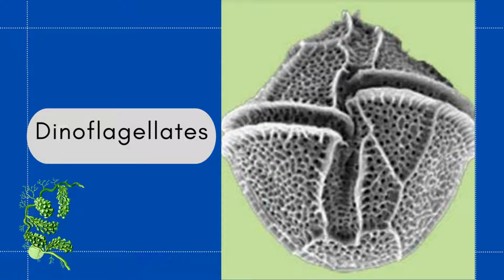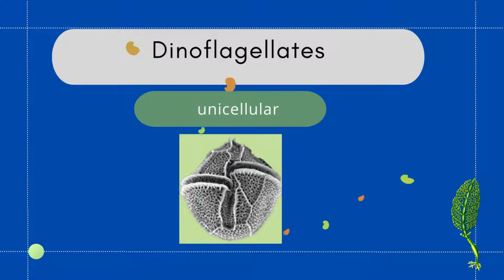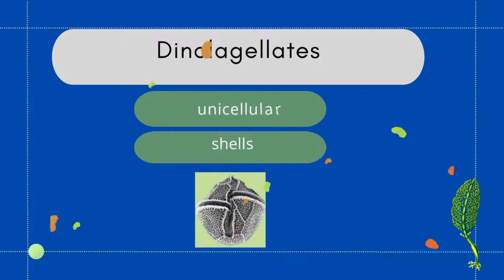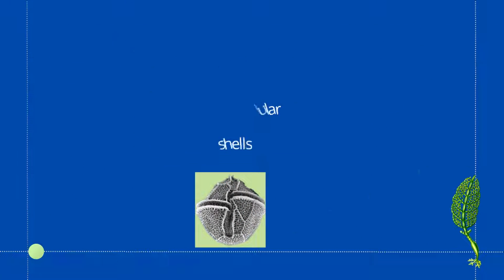The next group of algae is dinoflagellate. Dino mean two, flagellate mean having flagella. Here you can see the diagram of dinoflagellate. One of the most unusual protist phyla is that of dinoflagellates. Most dinoflagellates are unicellular. Their cells are often covered with shells of interlocking cellulose plates impregnated with silicates.